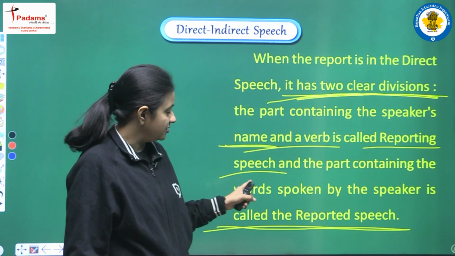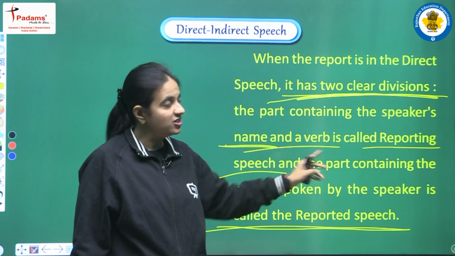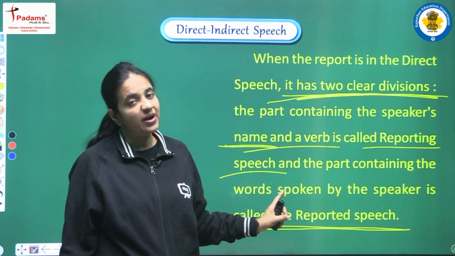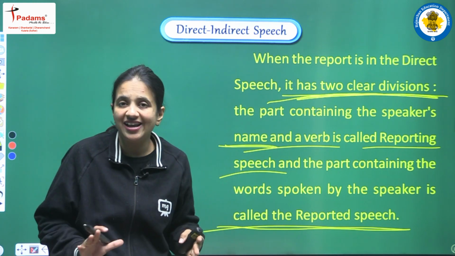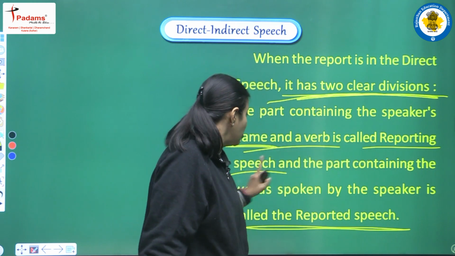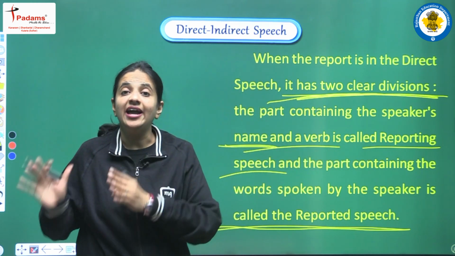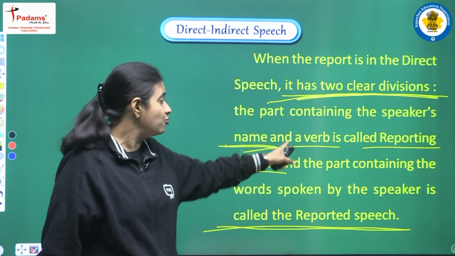So now let's read one more time. This is clear: we have two parts. The first part is known as reporting speech, the second part is known as reported speech. Now what is there in both parts? If we talk about reporting speech, in that part we have the name of the speaker and one verb.